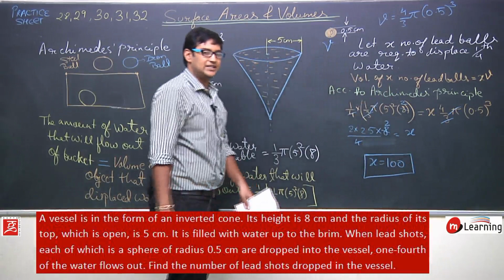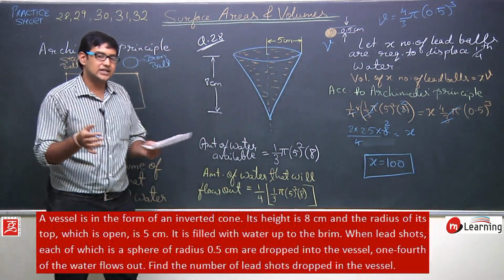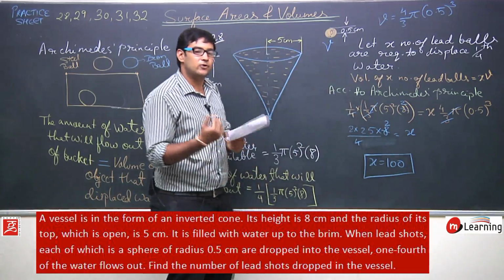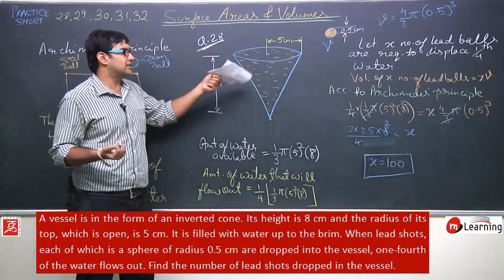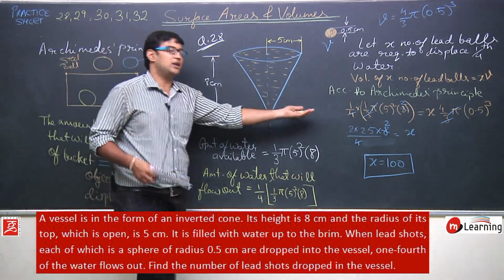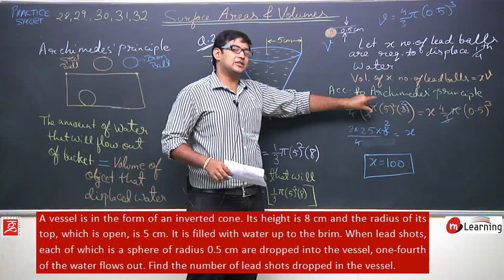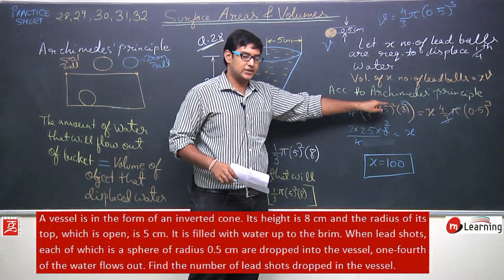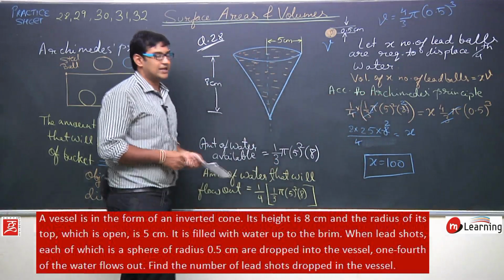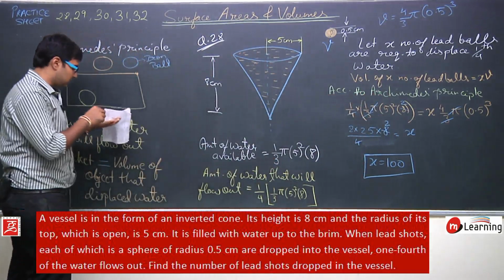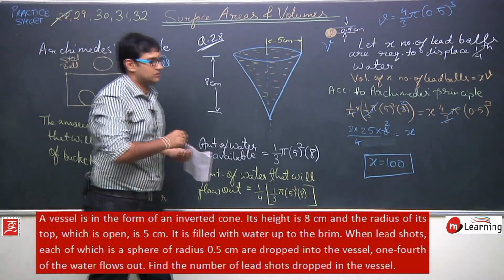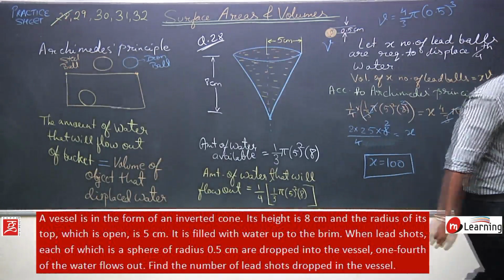So what I can see is I need 100 such lead shots to displace 1/4 of the water available in this vessel. Okay, so this is the question. This is just a simple application of Archimedes principle that we have studied. You just need to apply this and solve the question. So 100 balls I need. This is the solution for question number 28. Very interesting question. You can note this, then we will solve the next.